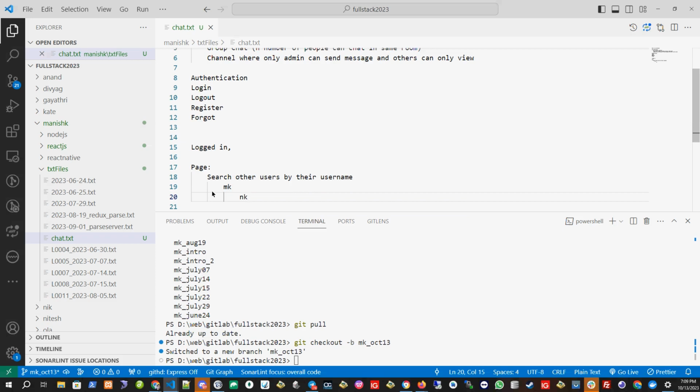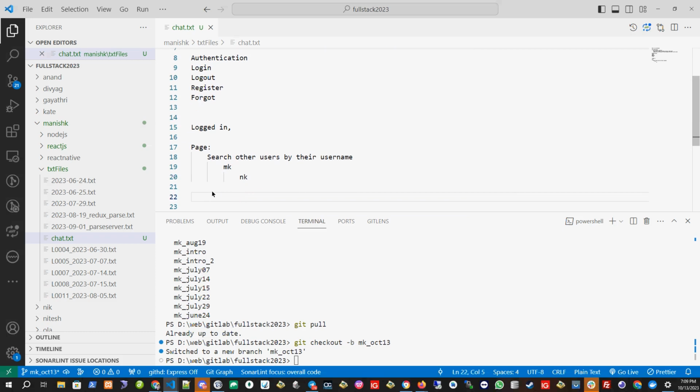Like in Telegram, you search the username and you can chat. In WhatsApp, you have the phone number, but many people don't want to share their phone number. So here it will be based on the username. We can use phone number also if you want. Now, this is the search part, which we can use to find new users.